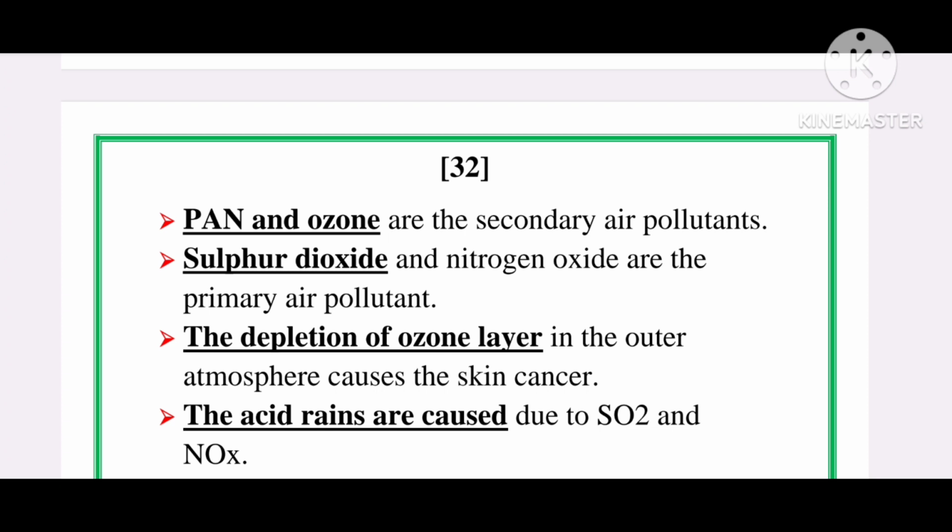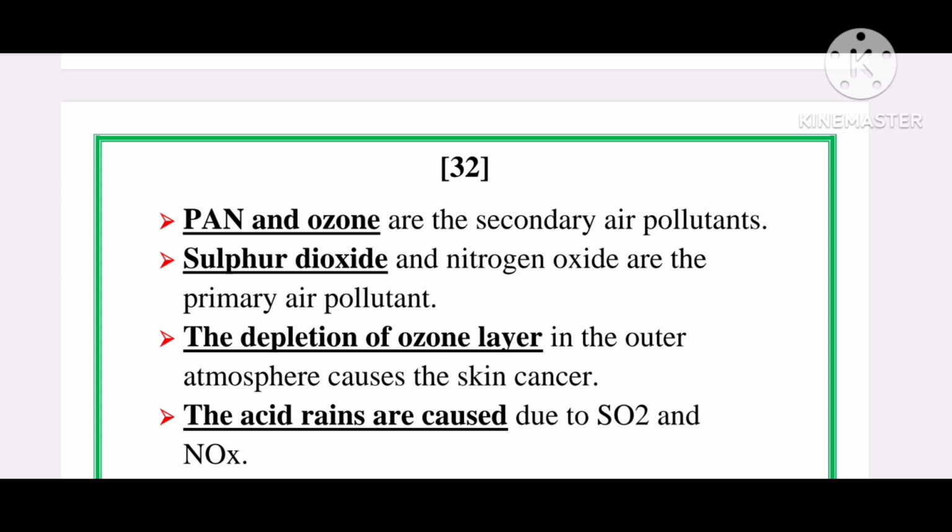Primary pollutants: carbon monoxide, nitrogen oxide, sulfur oxide, and some particulates all come under primary pollutants. Sulfur dioxide and nitrogen oxides are primary air pollutants. Sulfur oxide, nitrogen oxide, and carbon monoxide are all primary air pollutants.